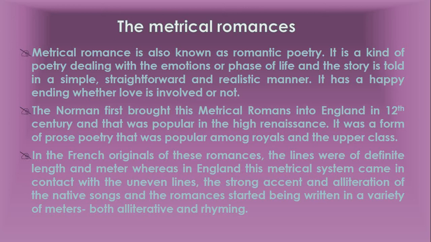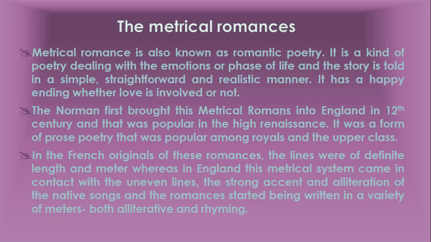Metrical romance. The metrical romance is also known as romantic poetry. It is a kind of poetry dealing with the emotions or phases of life, and the story is told in a simple, straightforward and realistic manner. It has a happy ending whether love is involved or not. The Normans first brought this metrical romance into England in the 12th century, and it was popular in the High Renaissance.